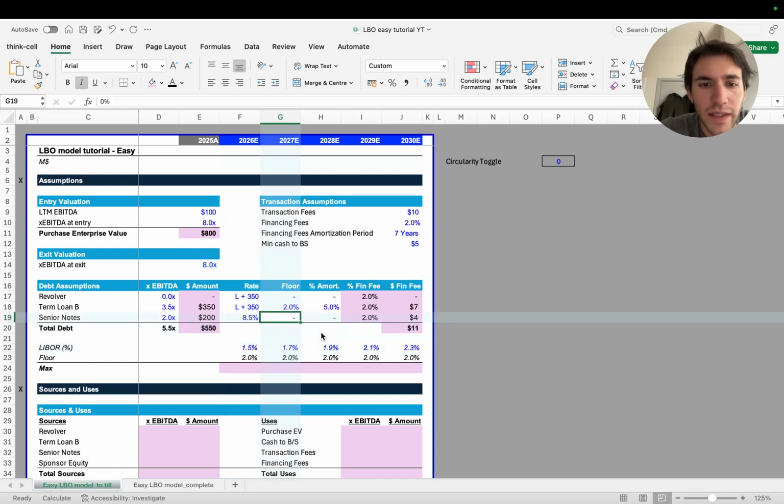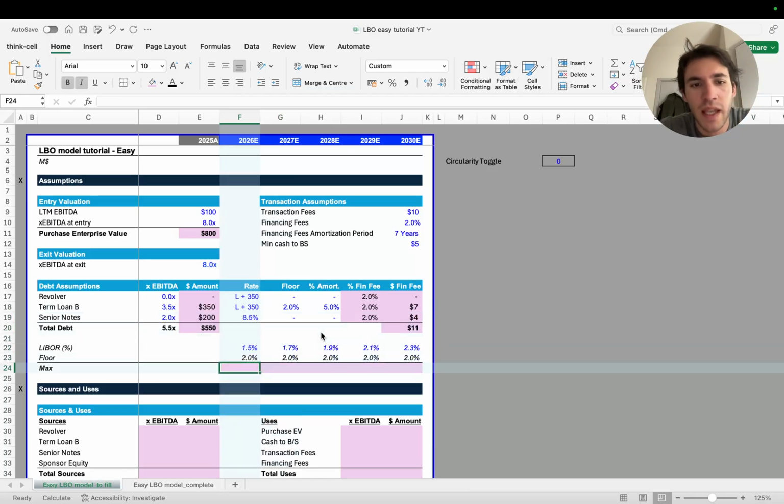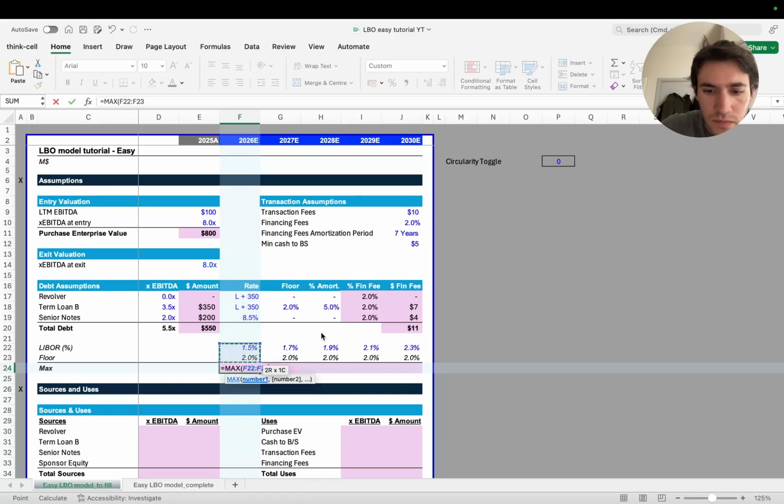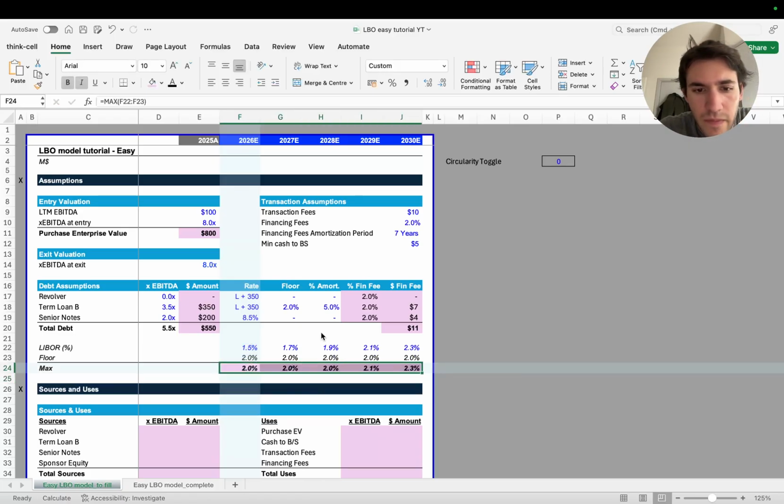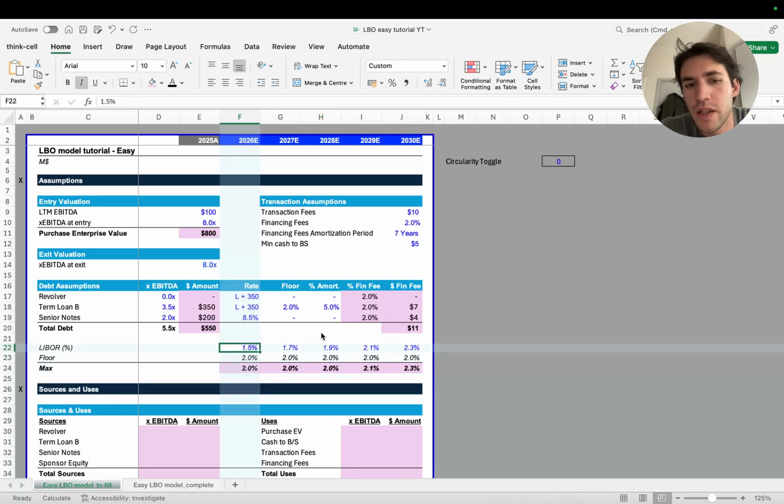Now, the fact that you have a floor rate means that the actual rate as a starting point is going to be the max between the 2% and the LIBOR curve. The LIBOR curve is something you can find online. So if the LIBOR curve is below 2%, the actual rate that you're going to use is 2%. As soon as it becomes greater than 2%, 2.1 is 2.1, 2.3 is 2.3, and not 2%.